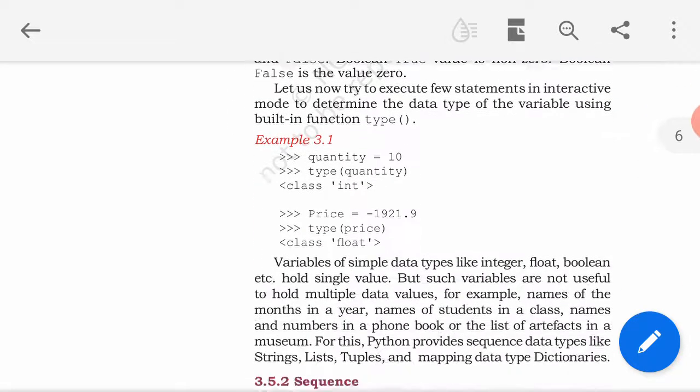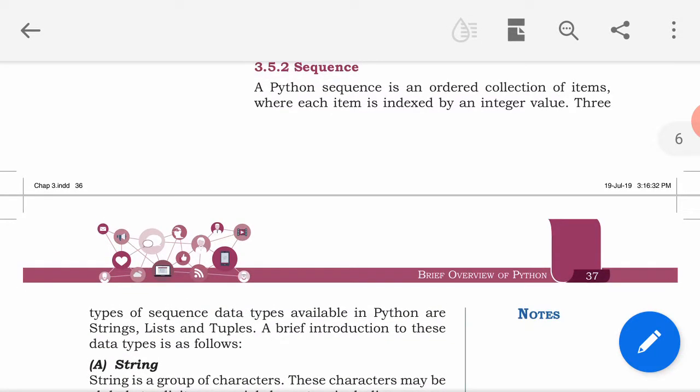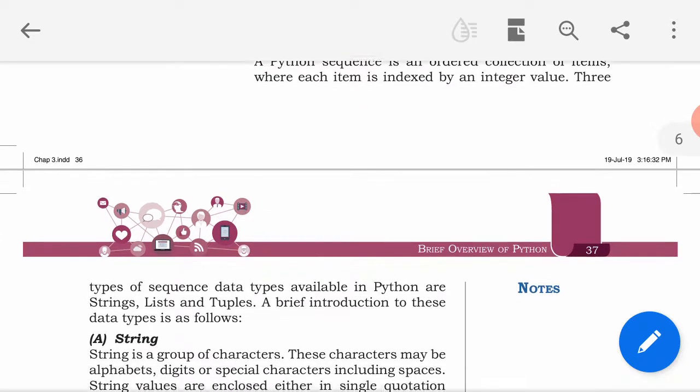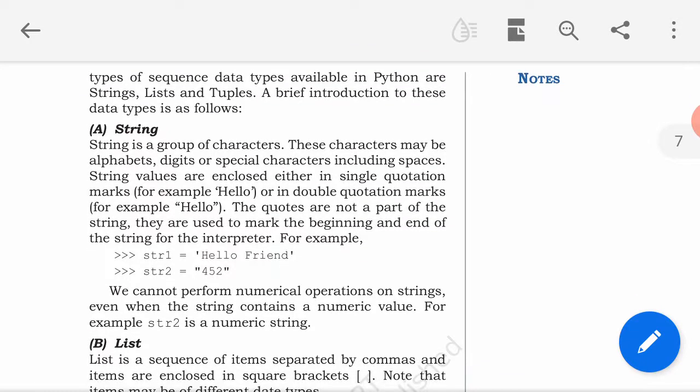Now, coming to the next data type, that is sequence. Python sequence is an ordered collection of items where each item is indexed by an integer value. Means a collection of different items in an ordered form, that is a Python sequence. Three types of sequence data are available in Python, that are strings, lists and tuples. We will discuss in brief about these. In detail we will discuss in the coming sessions.